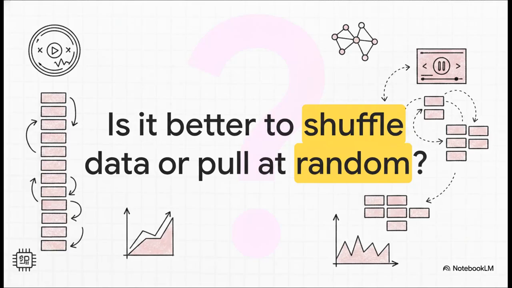At the core of this research is a remarkably basic question that underpins countless machine learning systems. When you feed data to a model, imagine you're listening to a music playlist. Do you shuffle that playlist so you hear every single song exactly once before it starts over? Or do you just pick random songs, risking hearing the same track twice while completely missing others? It sounds simple, right? But mathematically proving which method actually trains an AI better is, well, incredibly complex.